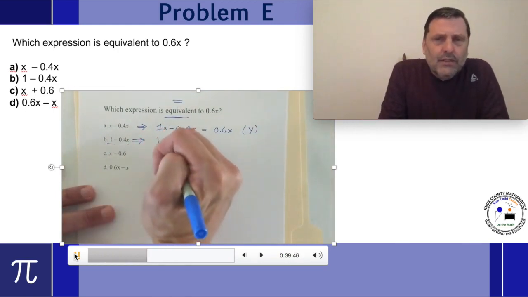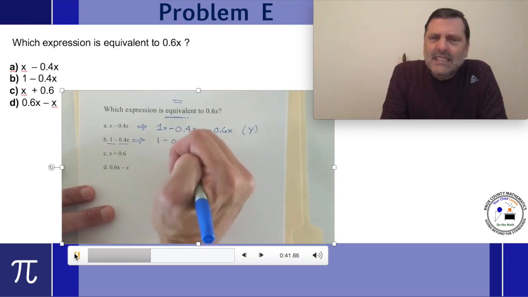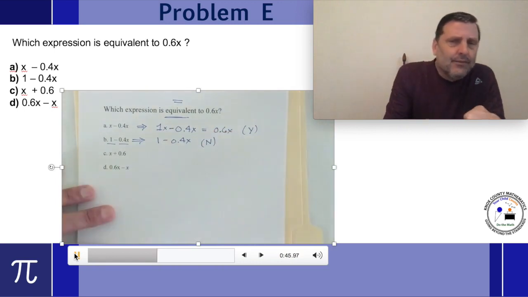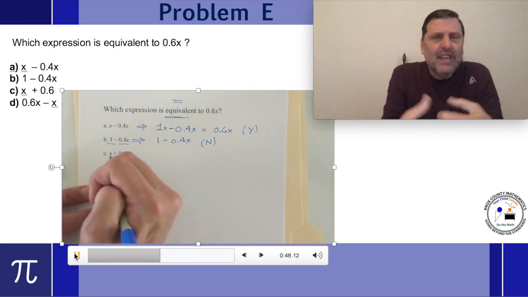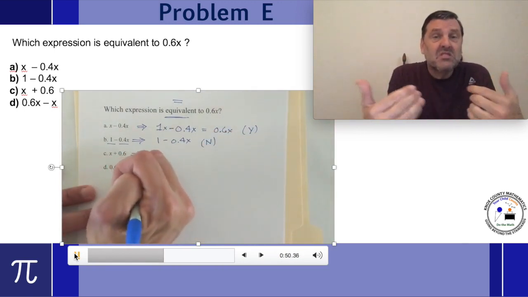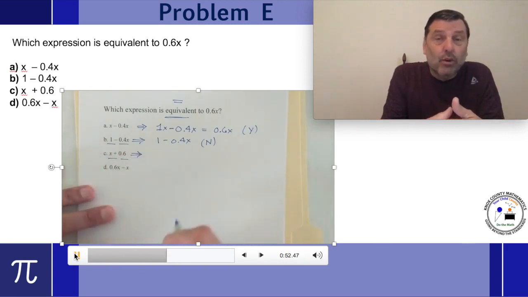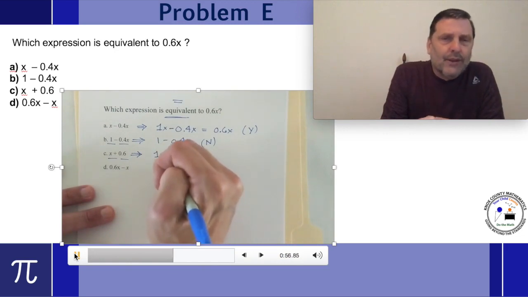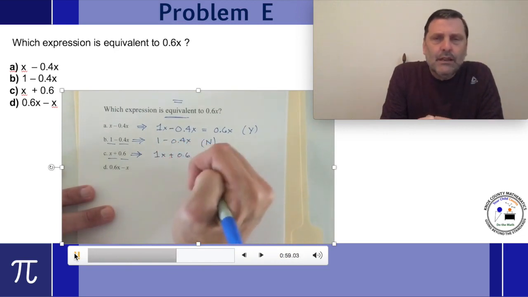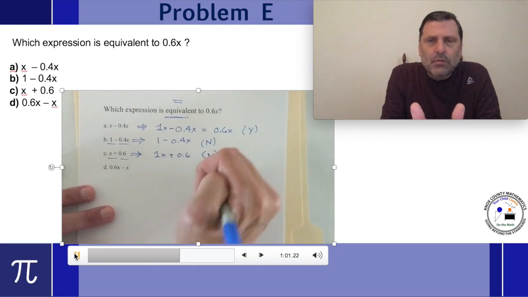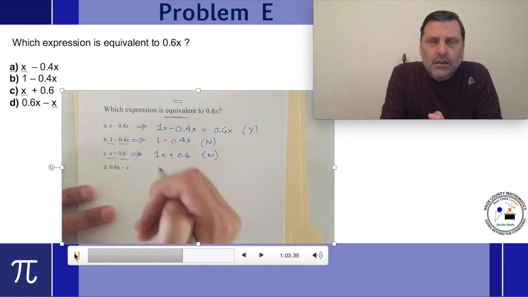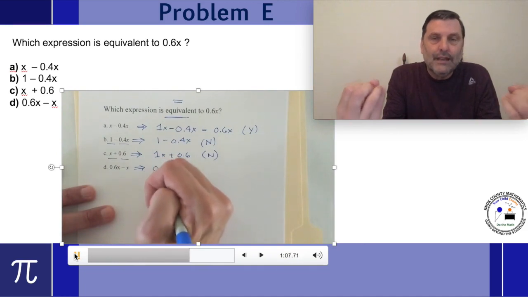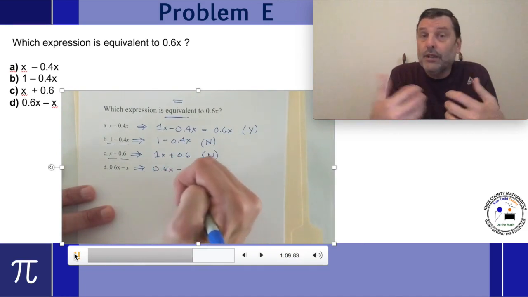But this next one, if I rewrite that, since that 1 doesn't have a variable tagged with it, I can't combine a variable with just a constant. So that can't be simplified anymore. So in its simplest form, it's not equivalent to 6/10 x. So it's no. In a similar fashion, choice C, those two terms don't have an x, so they're not like terms. I can't combine them. That's my simplified expression, so no, it doesn't equal.